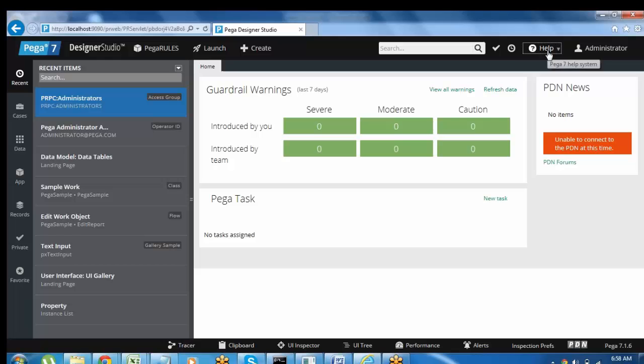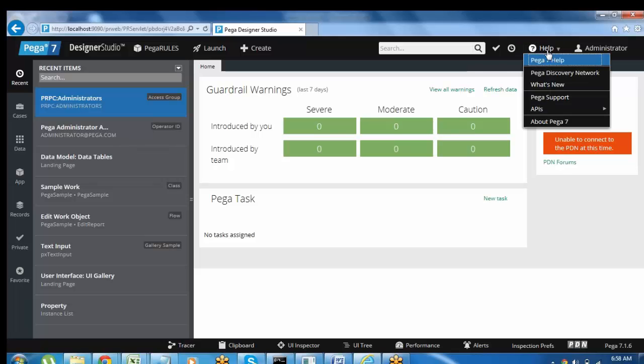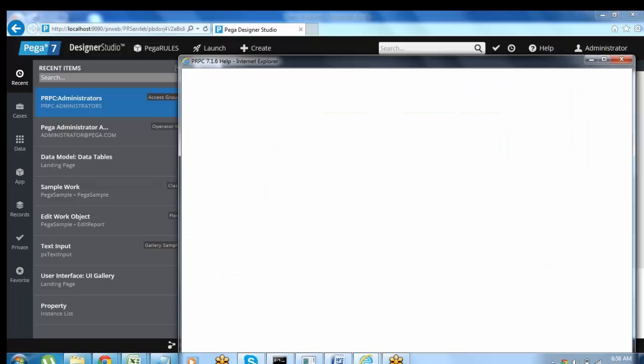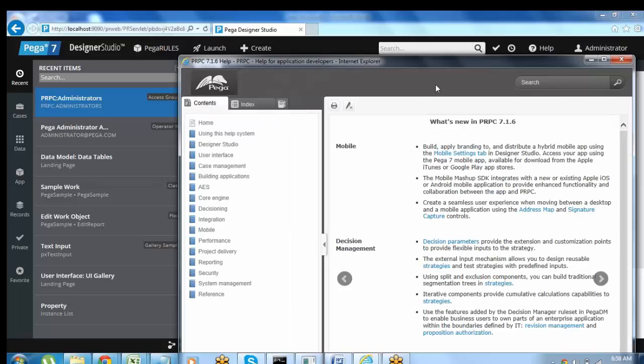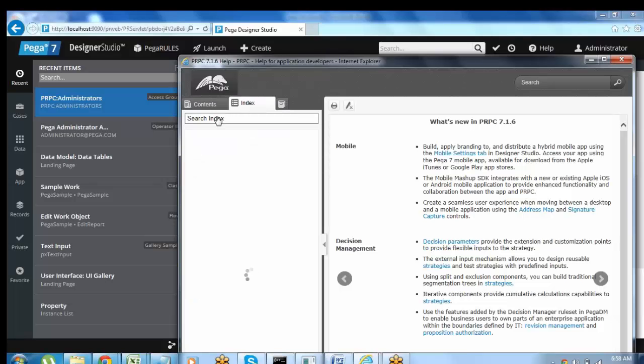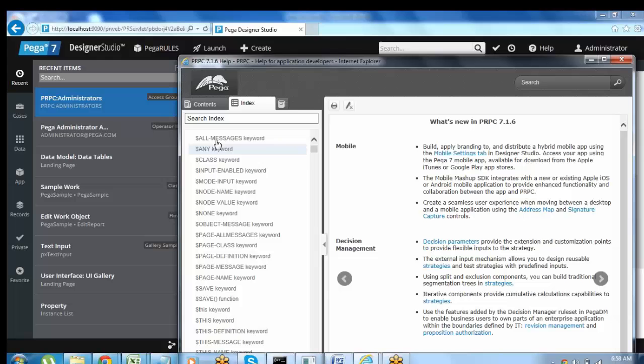And help contains the overall help of the Pega content. If you want to know about any topic or any description of anything, you can go to the Pega 7 help option. Here it will show the total menu, and if you want to search for any topic, you can search here. Go to the index and you can search for any topic here. It is the best material we have available in Pega 7. Any topic, anything, you can search for the topic here.